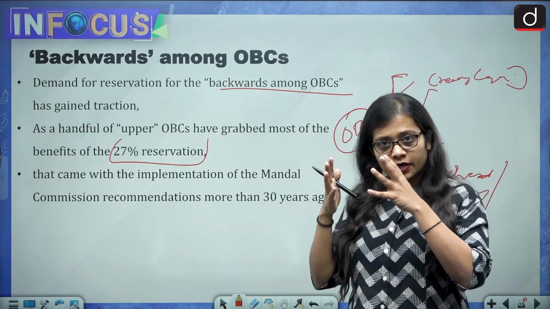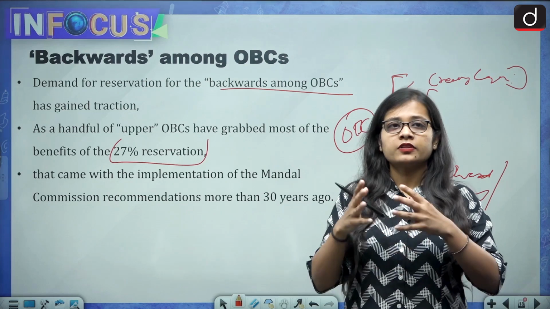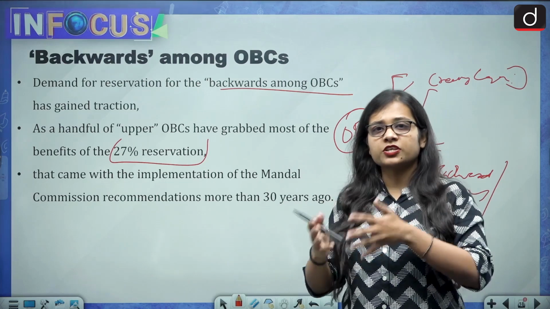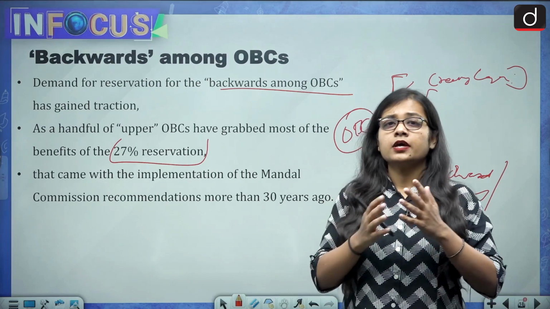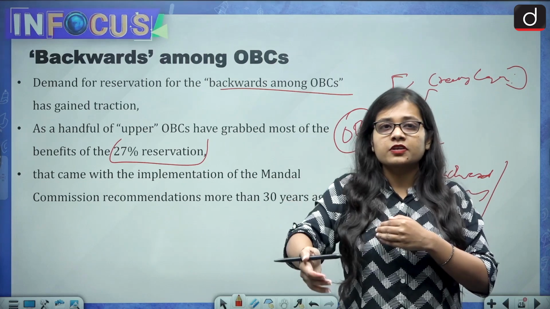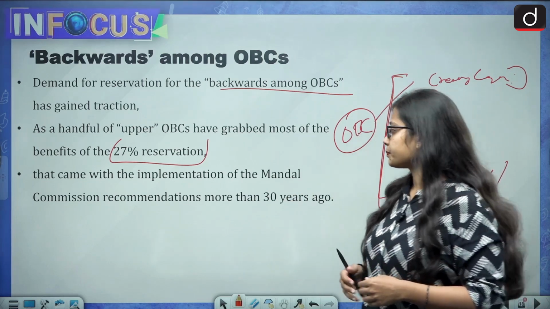So the need is to find, within the OBC category, the most backward, most marginalized or most vulnerable sections, so that the benefits can also reach them.